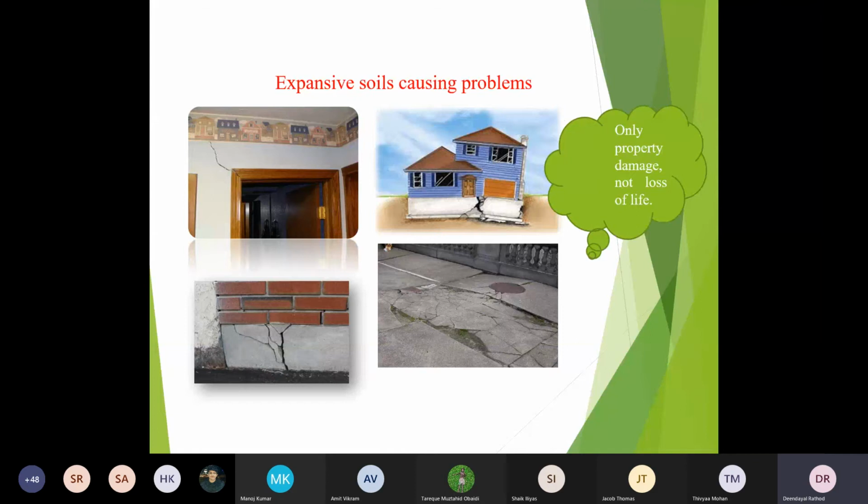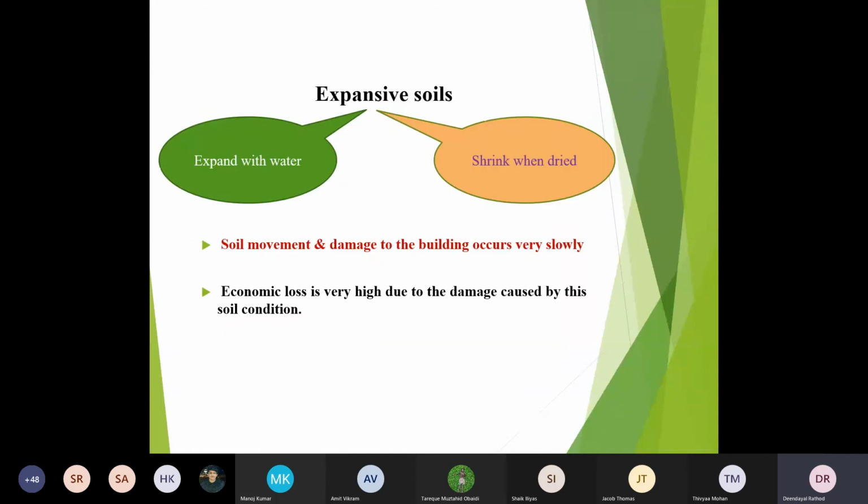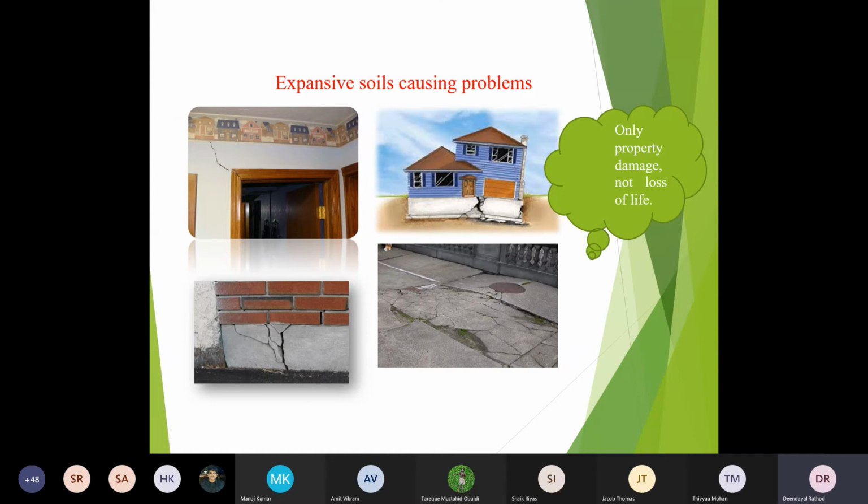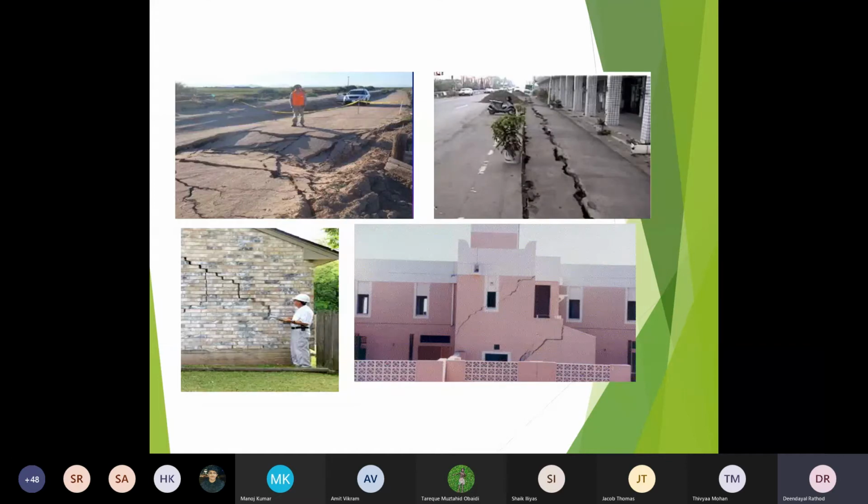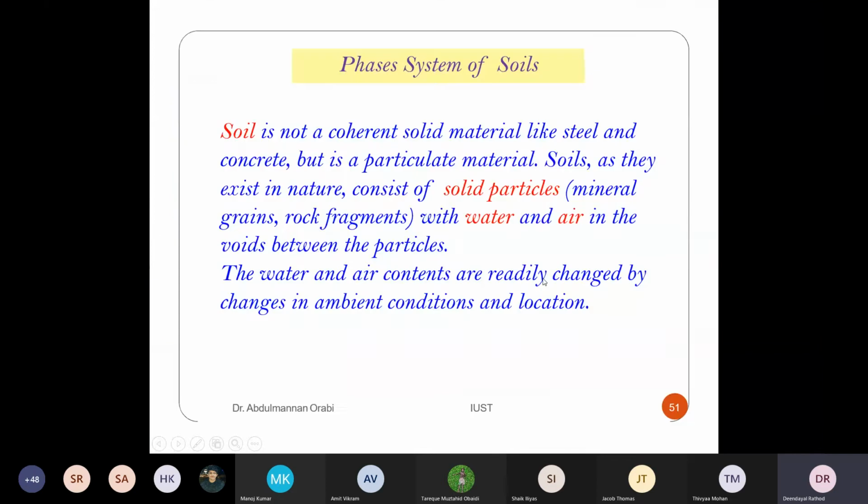It will expand with the water, and you can see some cracks in the building. Okay, because of this mineral, because of this soil. So you could see some cracks in the buildings. Look at the cracks. Okay, 45 degree cracks because they have constructed on this loose clay soil. All the structures are on clay soil. That's the reason it is settling down, and you could see all this.